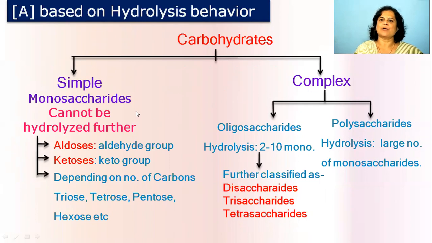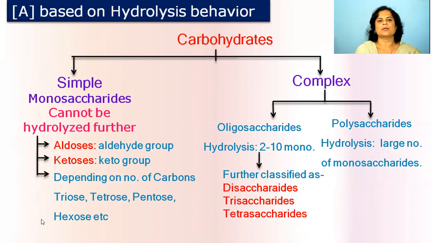The simple carbohydrates are those which cannot be further hydrolyzed, and these are monosaccharides. Monosaccharides cannot be hydrolyzed further, but depending upon the functional group, whether they contain an aldehyde group or a ketone group, they are classified into aldoses and ketoses. Depending upon the number of carbon atoms, they again have different examples like triose, tetrose, pentose, and hexose.